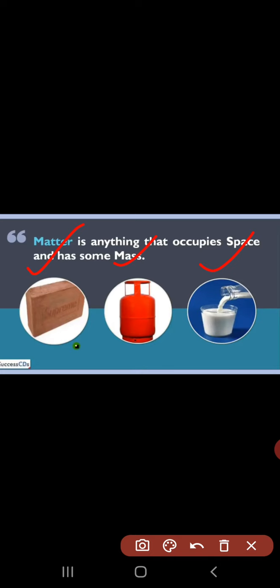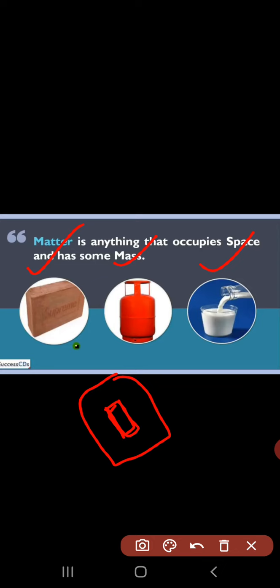If we take the example of an eraser and we put it on a table, it occupies certain space, and also this eraser has a particular mass, whether it is in grams or kilograms. When it is put on a table, it occupies certain space.